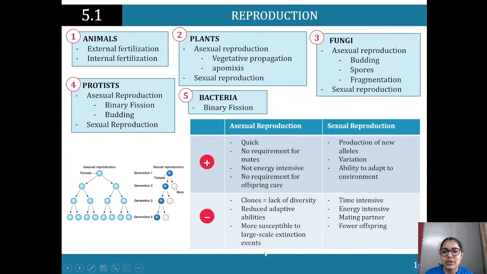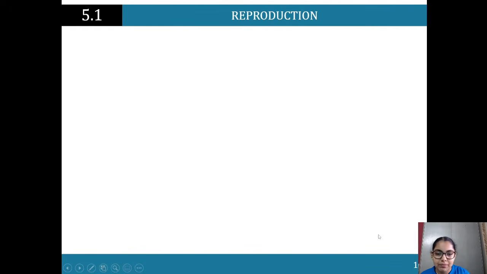So you'll also focus a bit on this part in Module 6, but I'll get to that when we get there. I don't want to skip ahead, but I'll come back to this when we talk about Module 6. Then in sexual reproduction, the disadvantages are that it's time intensive, energy intensive, you need a mating partner, and there are fewer offspring.